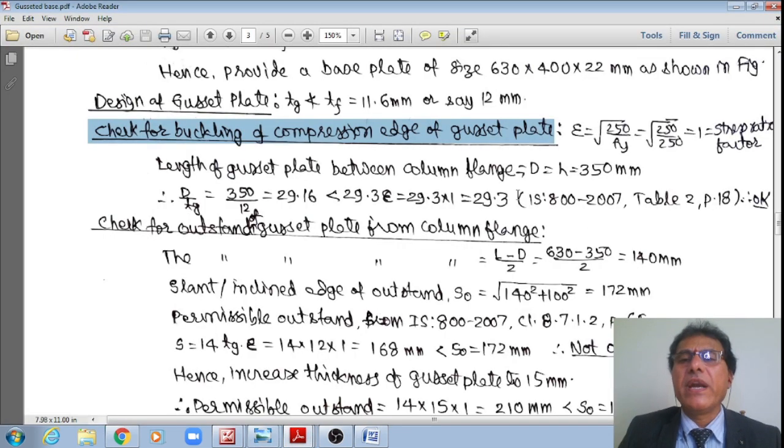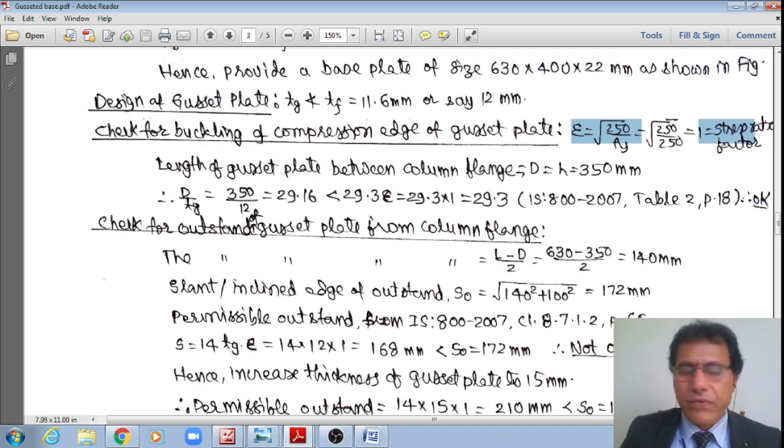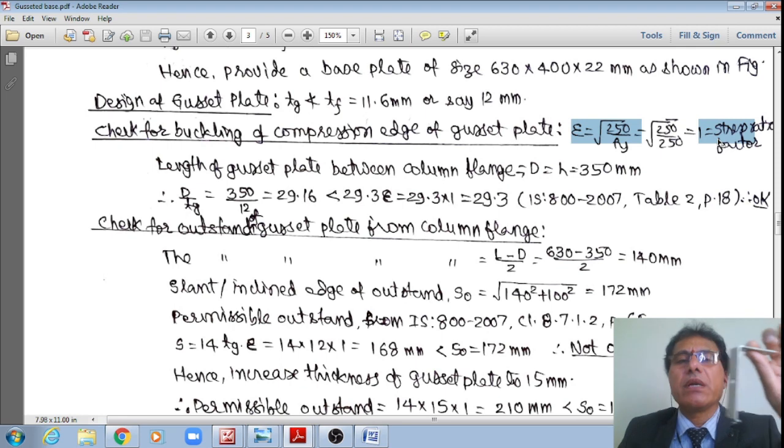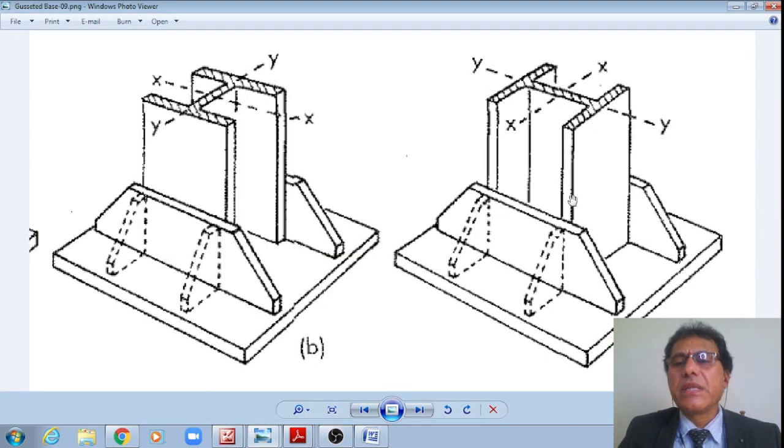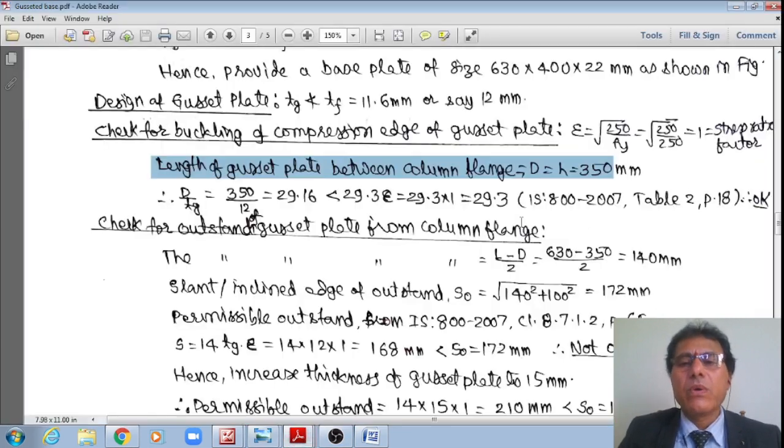Now I will find out the stress ratio factor as per the code. Epsilon is equal to 250 divided by fy, but we have already used steel of fy equal to 250. Hence, the stress ratio factor itself is 1. The length of the gusset plate between the column flanges is equal to 250. Please see this. This itself is 350, whereas this is 250. Therefore, that is equal to 350. Therefore, D divided by thickness of the gusset plate, gusset plate thickness equal to 12 mm.